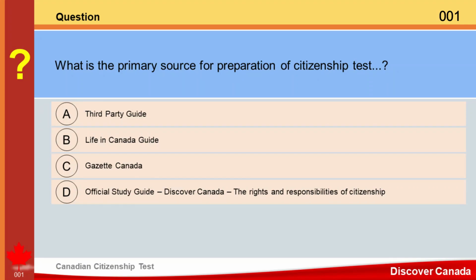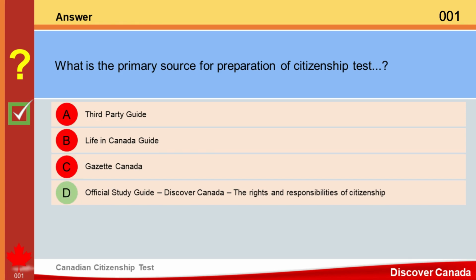Question. What is the primary source for preparation of citizenship test? A. Third-party guide. B. Life in Canada guide. C. Gazette Canada. D. Official study guide. Discover Canada, the rights and responsibilities of citizenship. Answer. Official study guide. Discover Canada, the rights and responsibilities of citizenship.